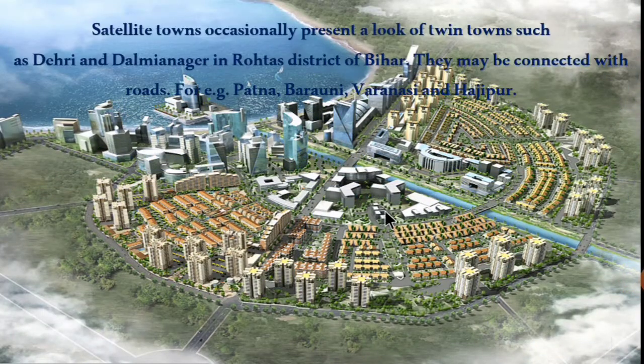Then satellite towns occasionally present a look of twin towns such as Dehri and Dalmia Nagar in Rohtas district of Bihar. They may be connected with roads. For example, Patna, Baruni, Varanasi and Hajipur. So these are all examples of satellite towns in India. So they look like twin towns connecting via roads.